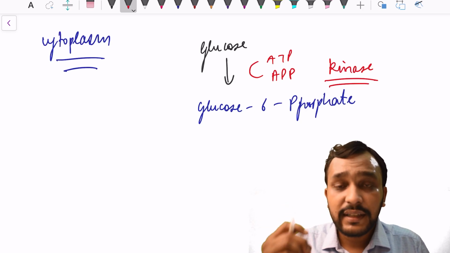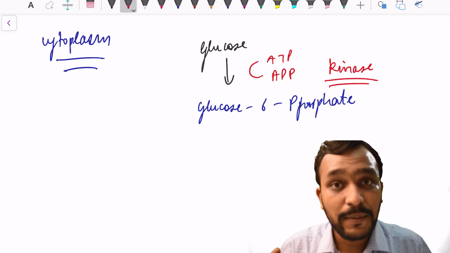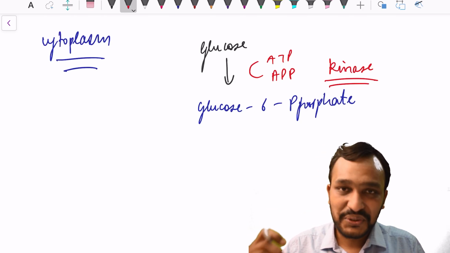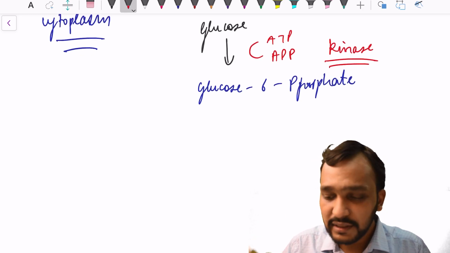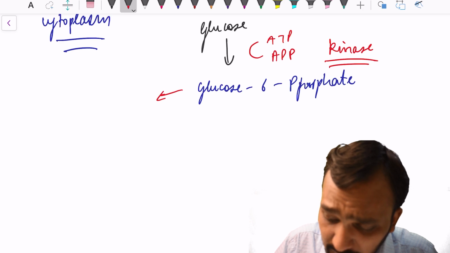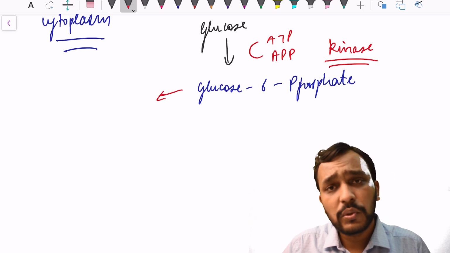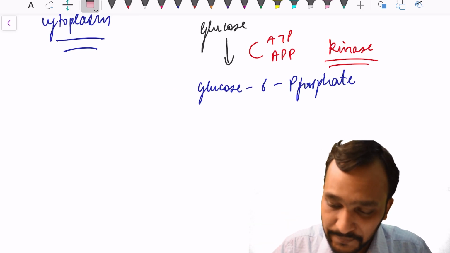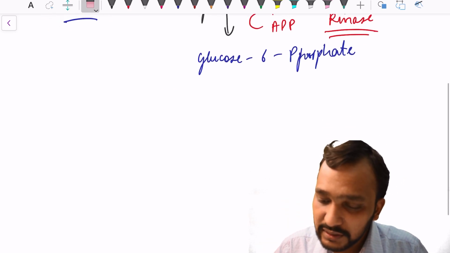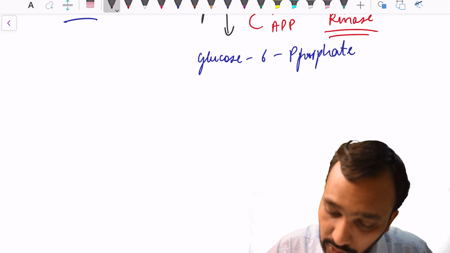In order to prevent it from going outside, glucose is converted into glucose 6-phosphate. Once converted, it is available for metabolism into various pathways, and one pathway is glycolysis. This is the reason why glucose is converted to glucose 6-phosphate.